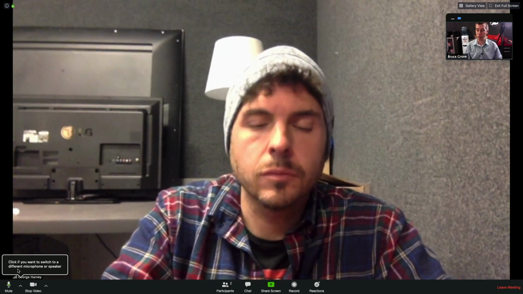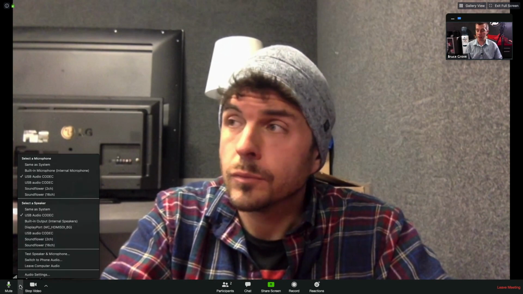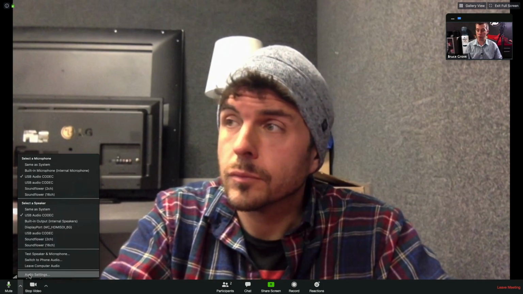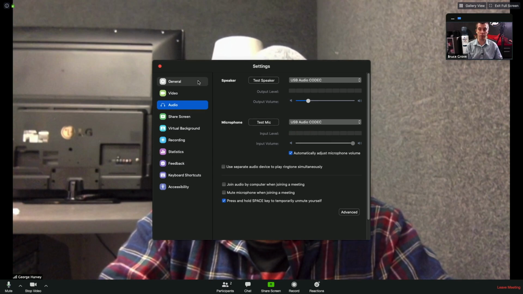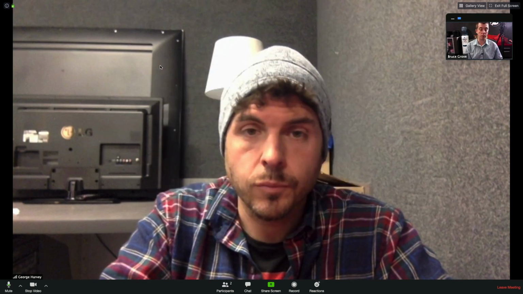You can also go down here to the bottom left and click on this button, and you can go into audio settings. And here you can test your speaker, you can test your mic to make sure that you are good to go, and you can be seen, be heard, and you can hear everything that's happening in the room. So that's how you join Zoom.